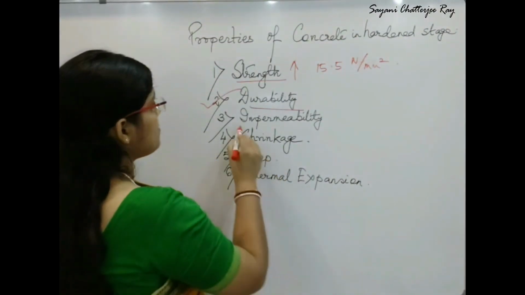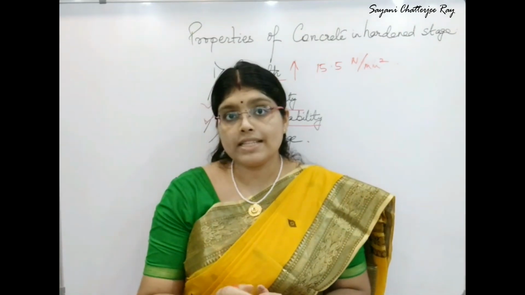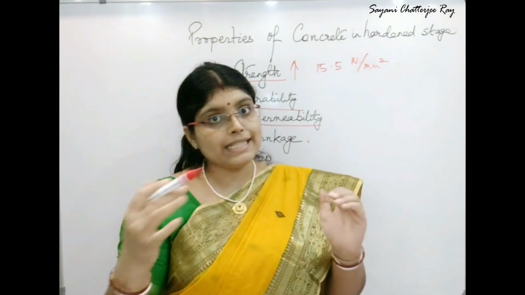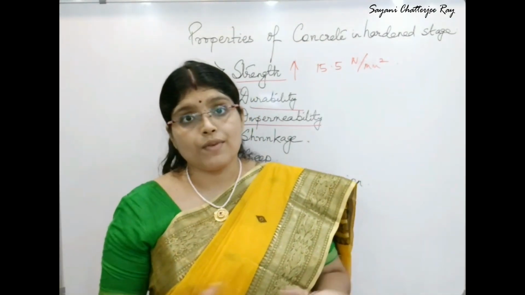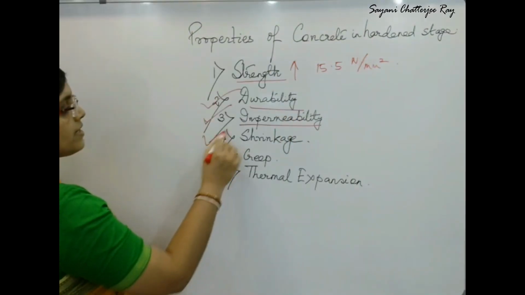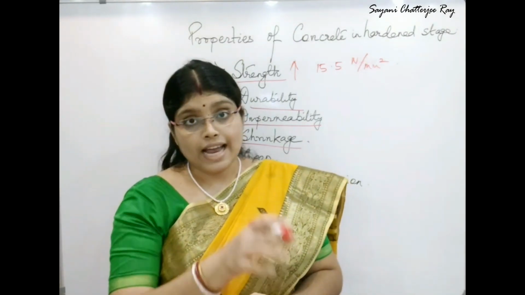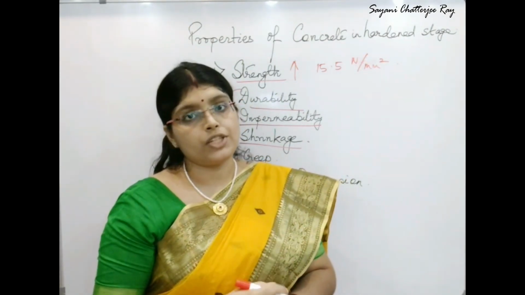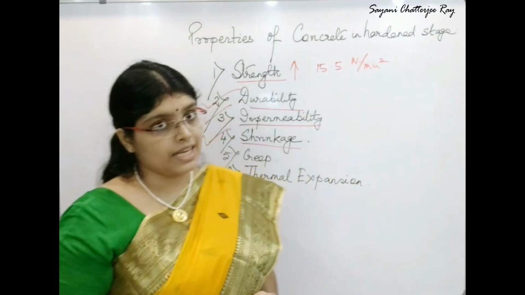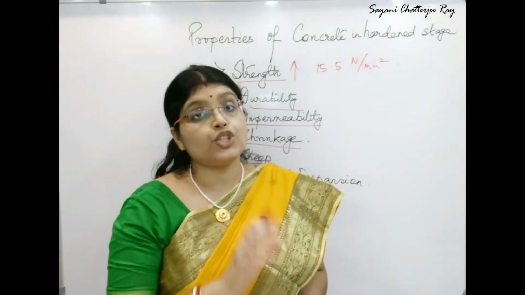Next is impermeability. The hardened concrete should have sufficient impermeability or water tightness so as to avoid the entry of water inside the structure, because the entry of water from outside sources inside the concrete structure is very harmful. Next is shrinkage. The hardened concrete should exhibit minimum shrinkage, and this is governed by the water-cement ratio which we have studied earlier. The next property of hardened concrete is creep. The hardened concrete should be subjected to minimum creep.